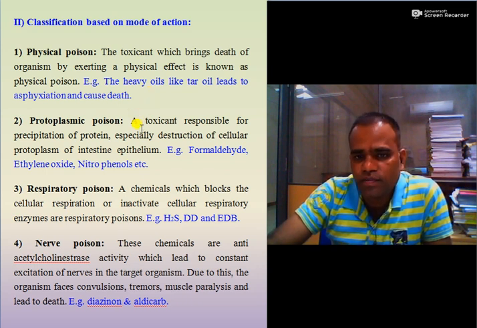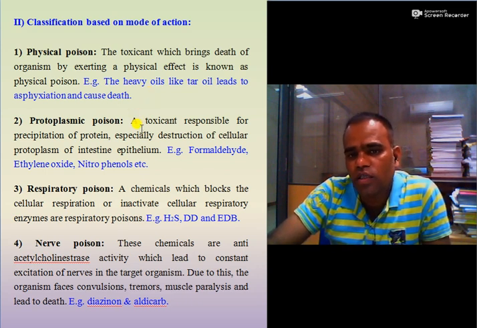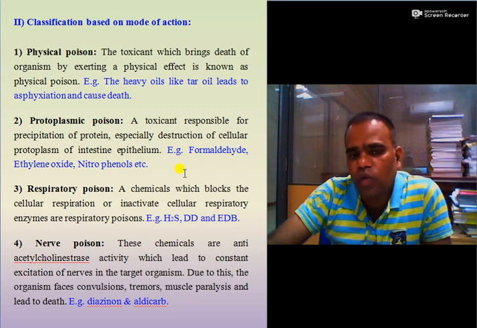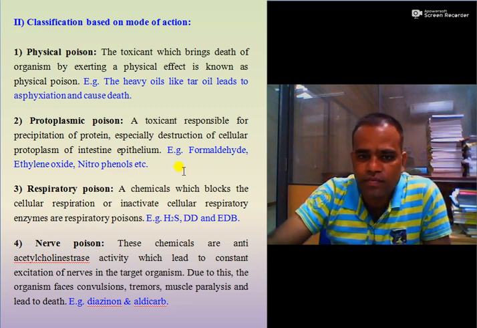Protoplasmic poison, a toxic poison which is responsible for precipitation of protein and which destroys cellular protoplasm of intestine epithelium in the nematodes. So the examples are formaldehyde, ethylene oxide, nitrophenols. The third one is respiratory poison.